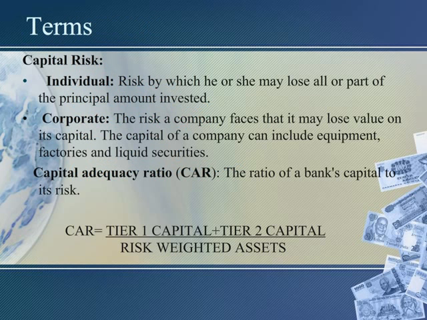Now I'll brief you about some of the terms in capital risk. Capital risk is mainly classified as individual risk and corporate risk. In individual risk, he or she may lose all of the principal amount which they have invested. And corporate risk is when a company faces the risk of losing its capital. And capital adequacy ratio is the ratio of the sum of Tier 1 and Tier 2 capital to that of risk-weighted assets.